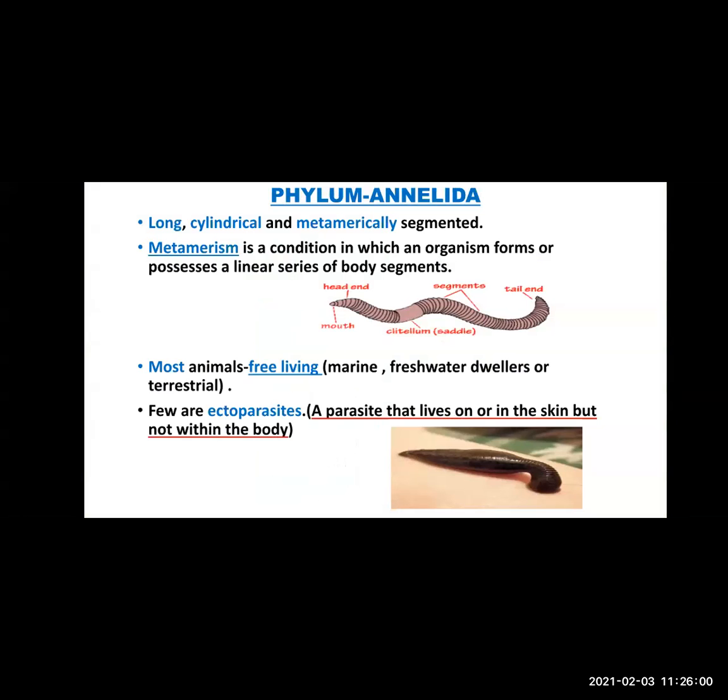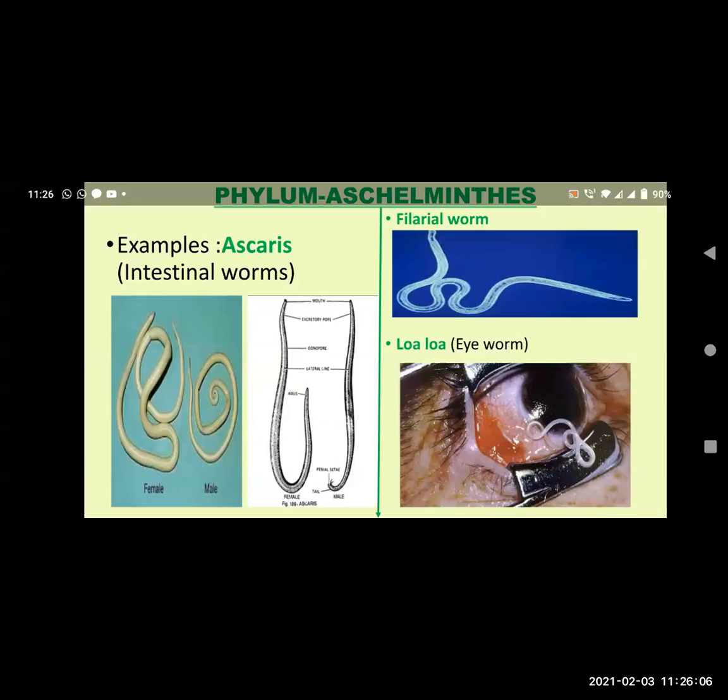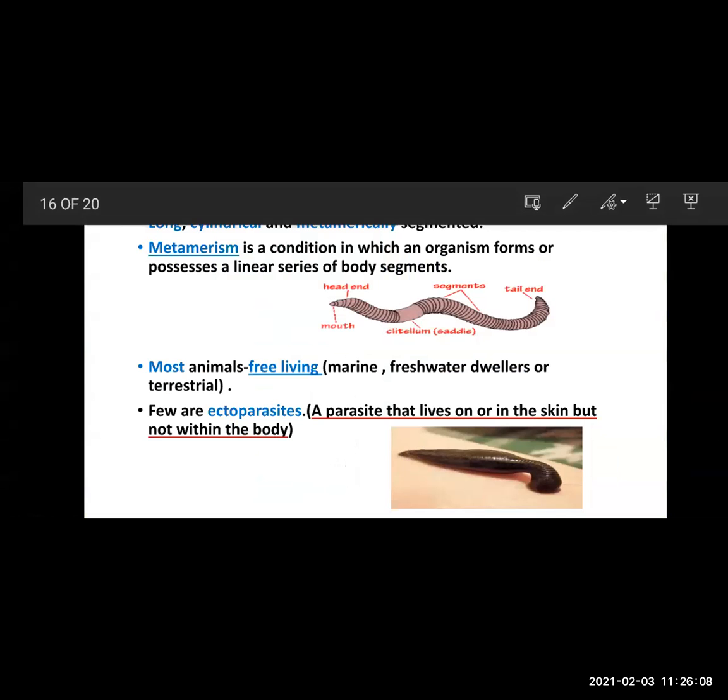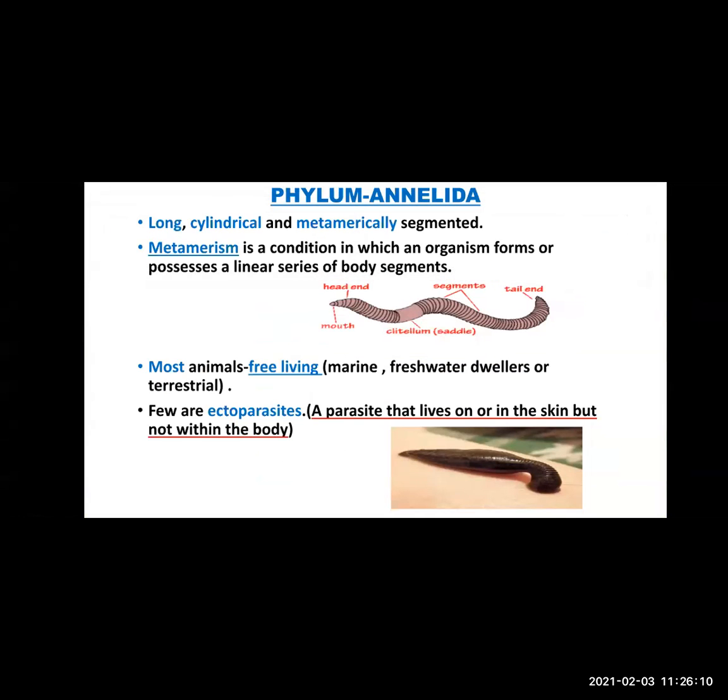Next is phylum Annelida. How are the animals? The body of the animals is long, cylindrical, and metamerically segmented. What do you mean by metamerically?